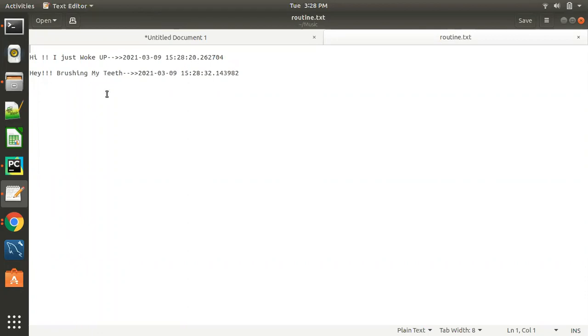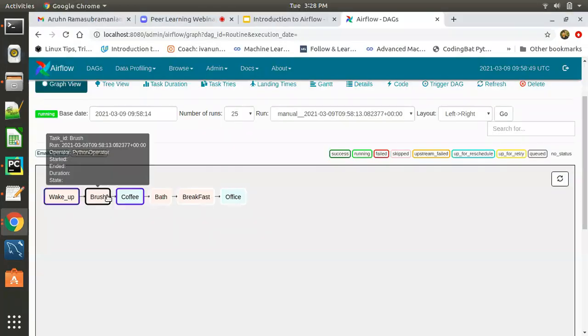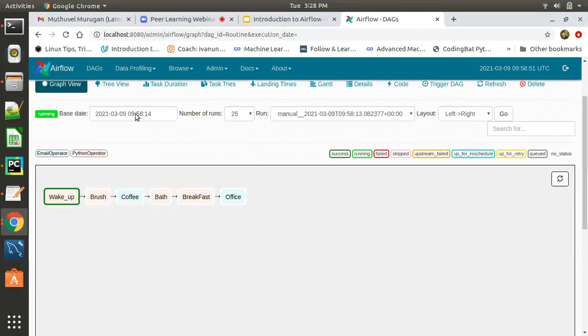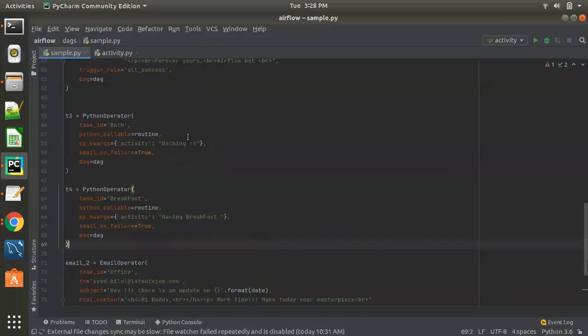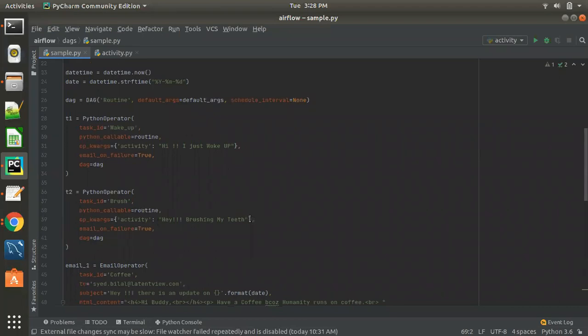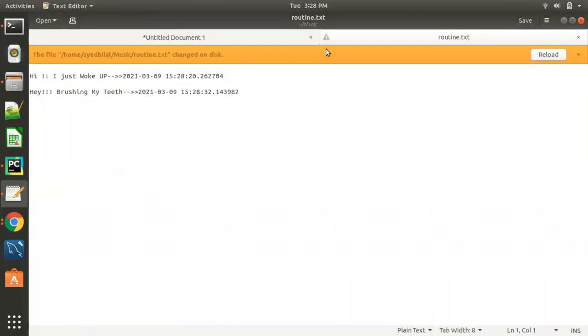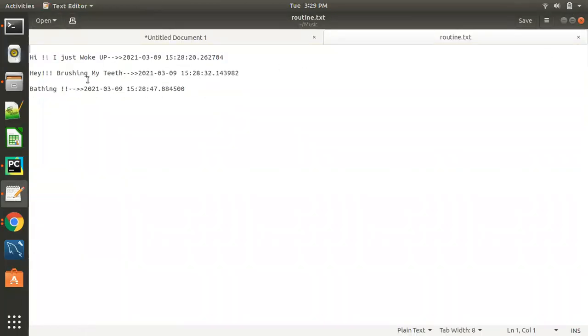Then we have the task called brush, which has the message "hey, brushing my teeth", and the message is written here. Then we have bathing, which happens at 15:28. Just to go through the flow, I'm putting the time as well.